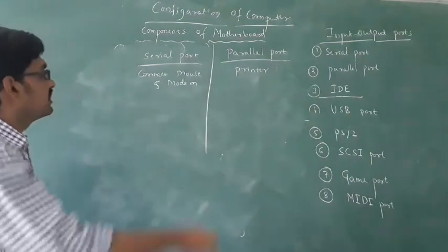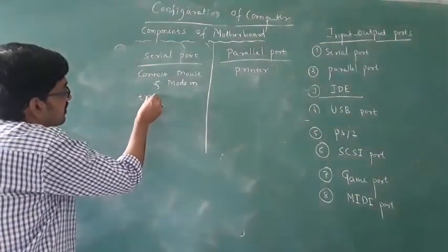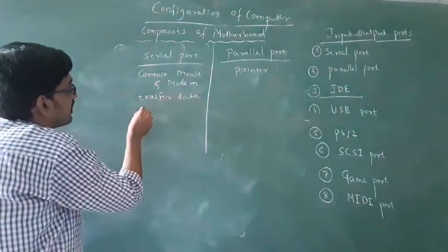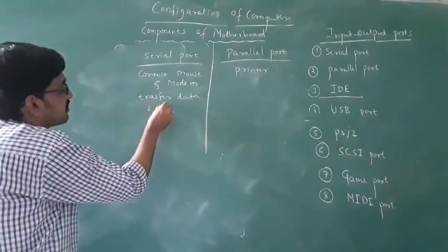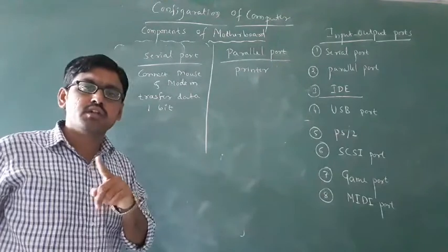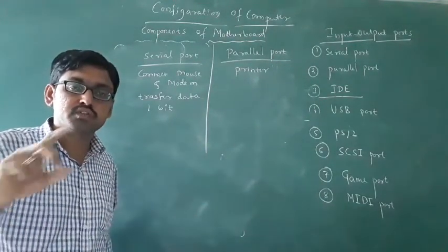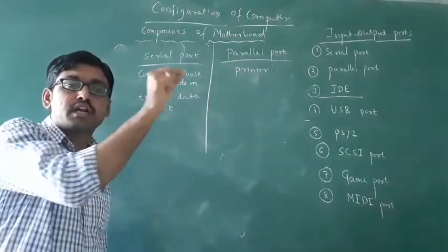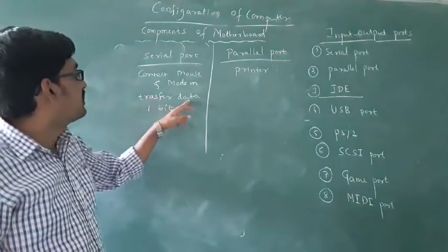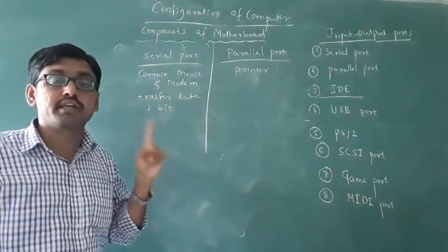Okay, see here the serial port transfers the data one bit at a time. It transfers one bit of data at a time. Through the mouse, when you just click, then one bit of data will be transferred to the computer. Okay, that's why we use this. The data transfer will be one bit at a time.